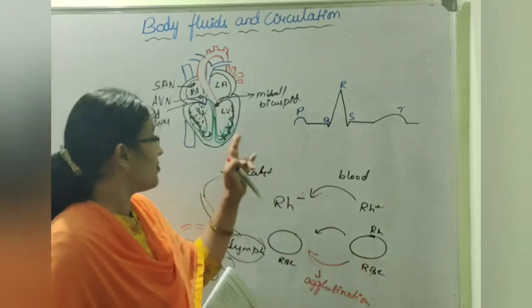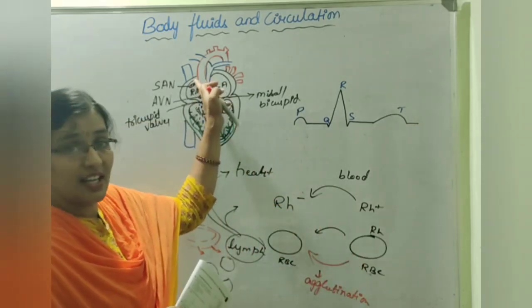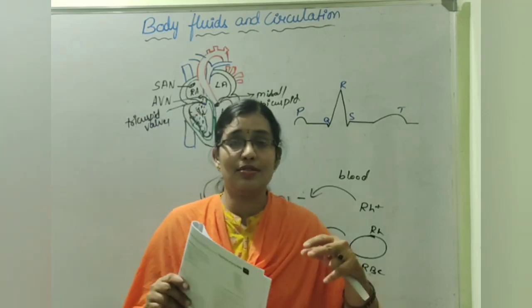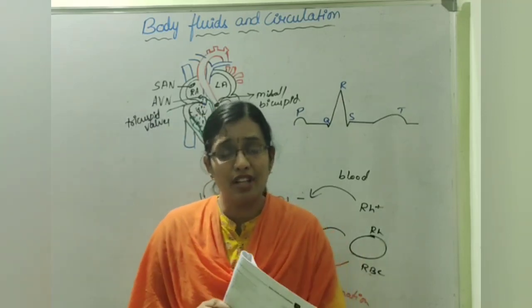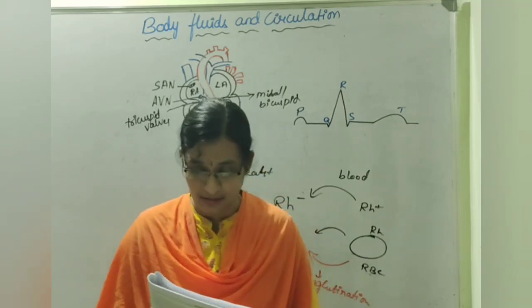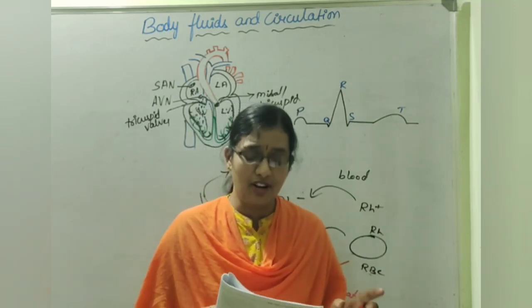Those action potentials start at the SA node and finally end at the Purkinje fibers, so that it results in a powerful ventricular systole. Systole means contraction, which results in the pumping of blood.